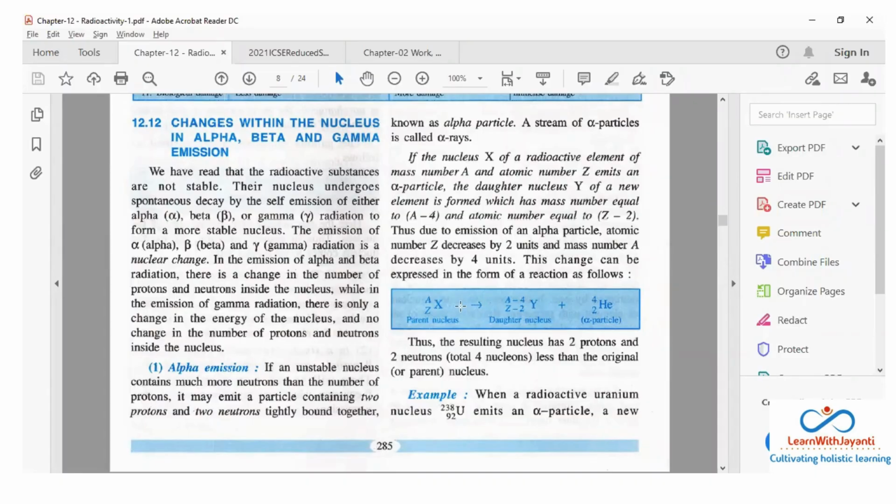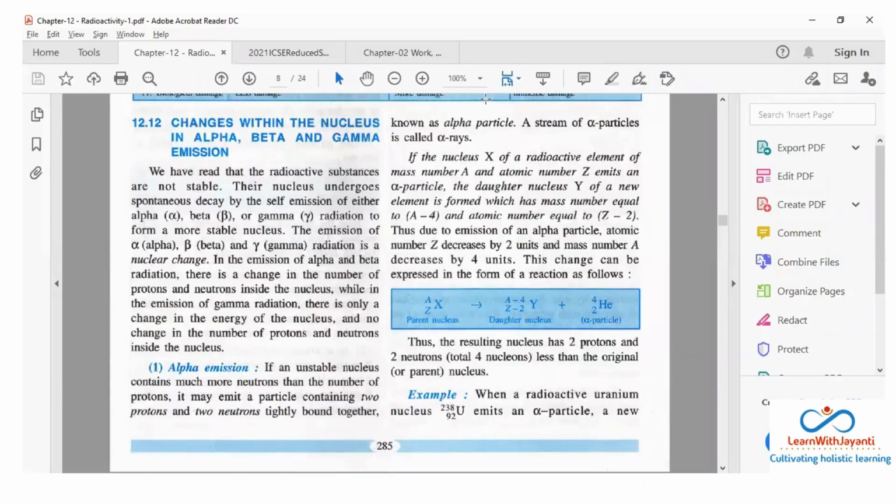Assume the daughter nucleus is Y. So, what will be the atomic number? Atomic number will be Z minus 2, and the mass number will be minus 4. Now, why is it minus 4? Because when a helium particle is coming out, that means 2 protons and 2 neutrons. So therefore 2 protons plus 2 neutrons, it is 4. Therefore atomic mass of the new daughter nucleus will be A minus 4 and Z minus 2.